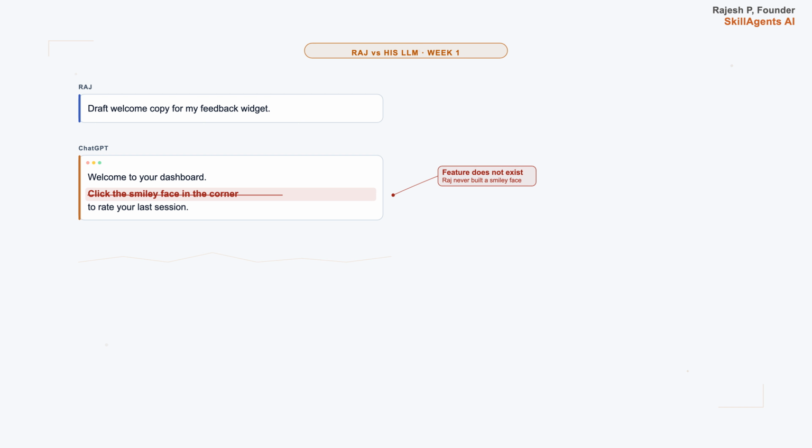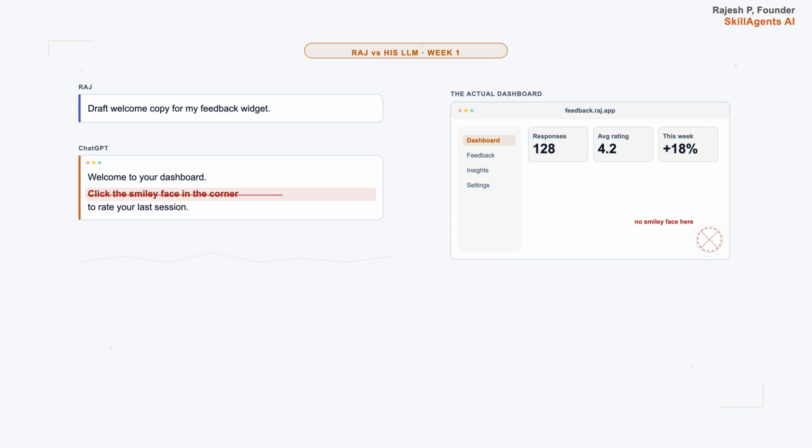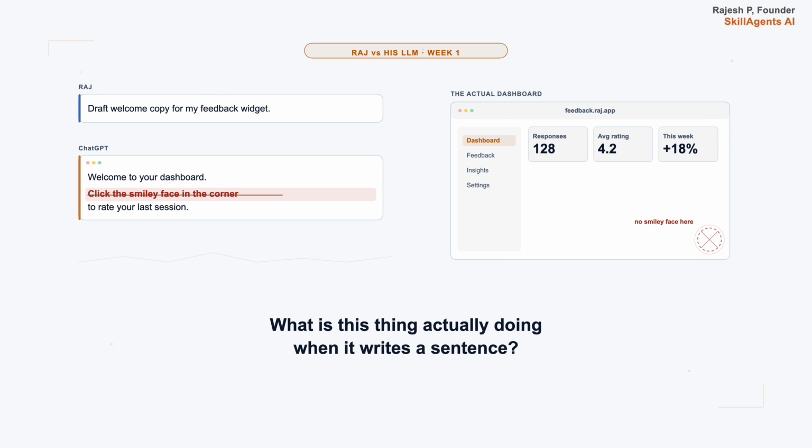Raj scrolls back, reads the prompt, reads the output, and sits with one question. What is this thing actually doing when it writes a sentence? Not the marketing version, the real version. Because if he does not know, he is going to keep shipping copy that promises buttons that do not exist. So in this video, we throw away the word intelligence for 10 minutes and look at the actual machine.